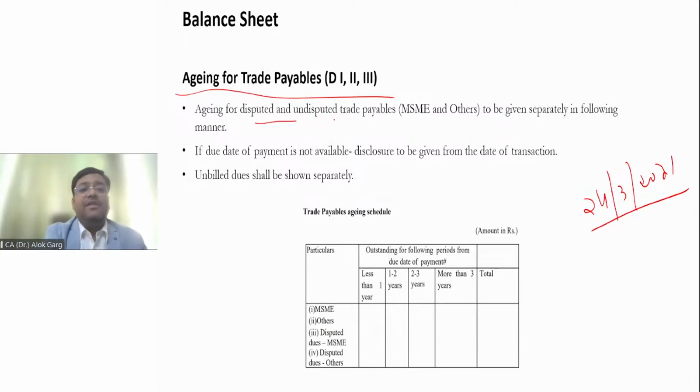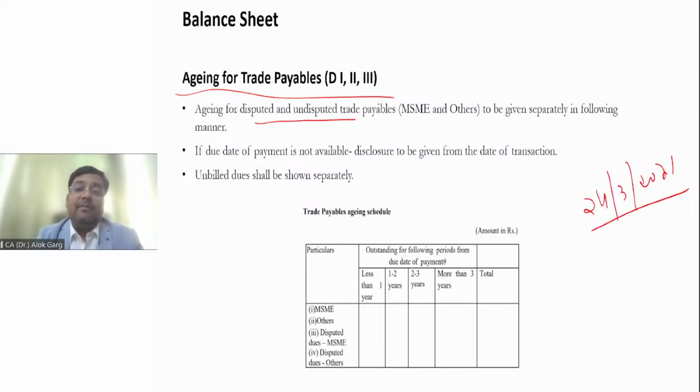Aging for disputed and undisputed trade payable is to be given separately in the following manner. If the due date of payment is not available, disclosure is given from the date of transaction. For every creditor, you have to provide the disclosure between disputed and undisputed creditor, and within that, what is outstanding for MSME creditors and creditors other than MSME.